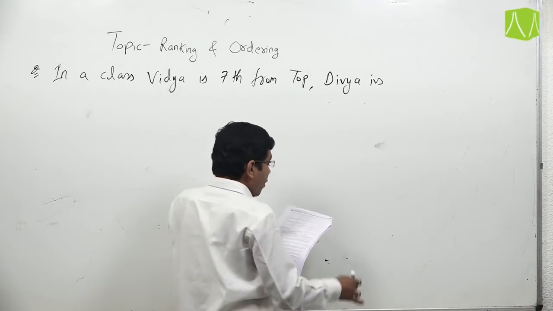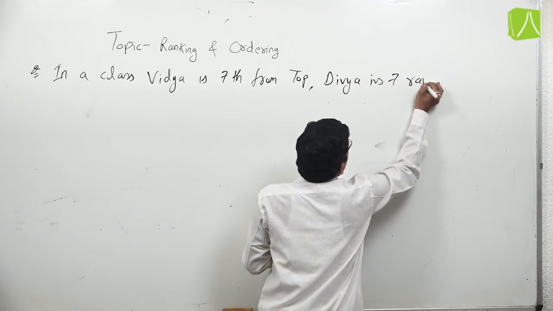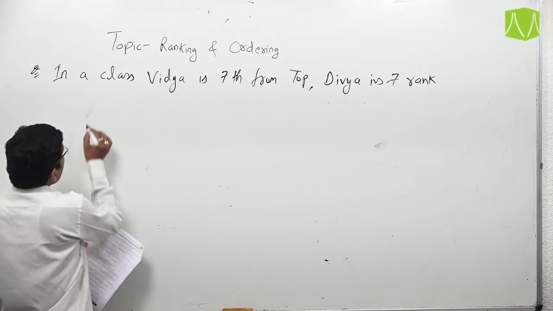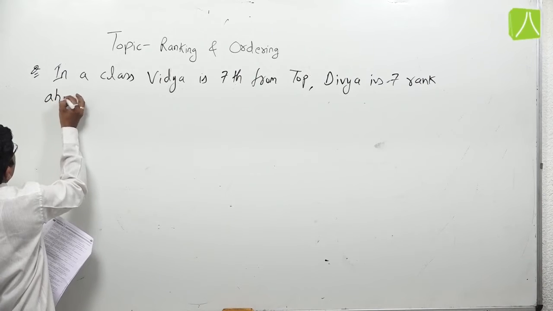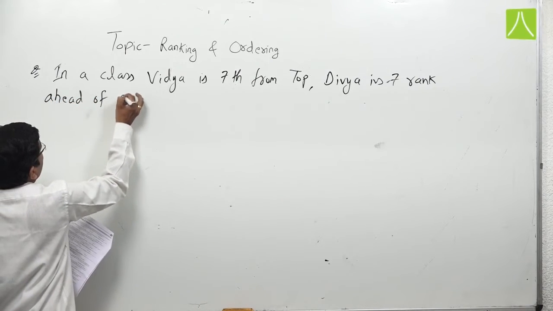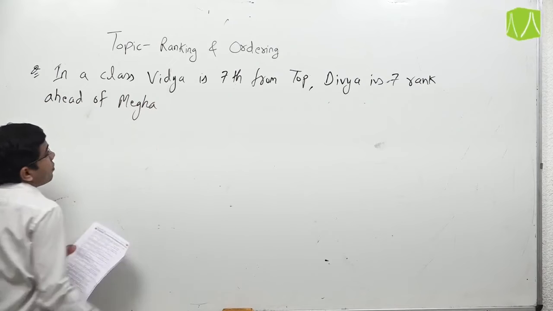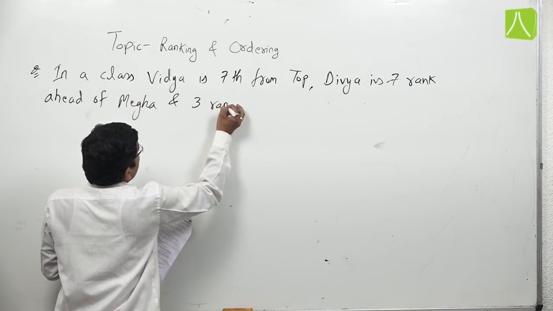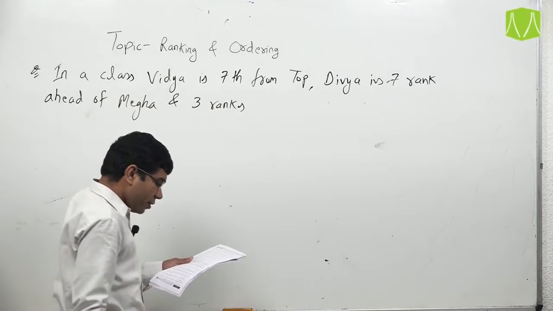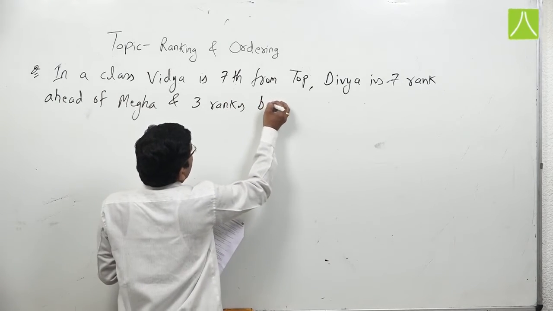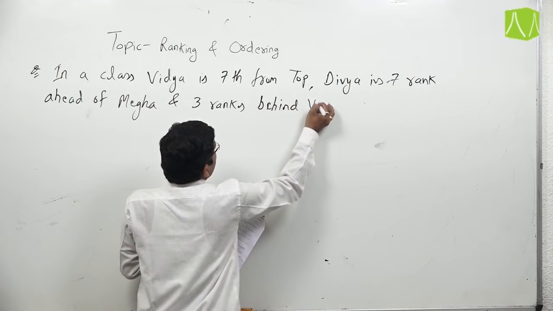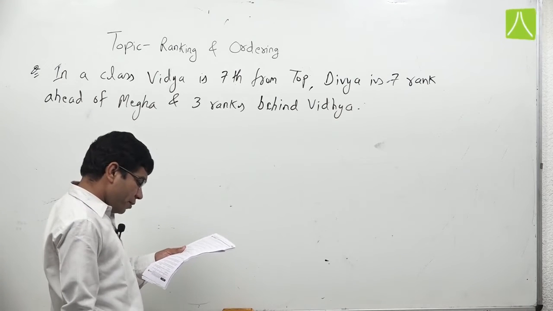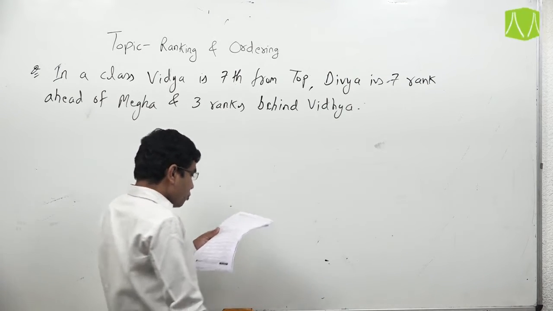Divya is 7 ranks ahead of Megha and 3 ranks behind Vidya.